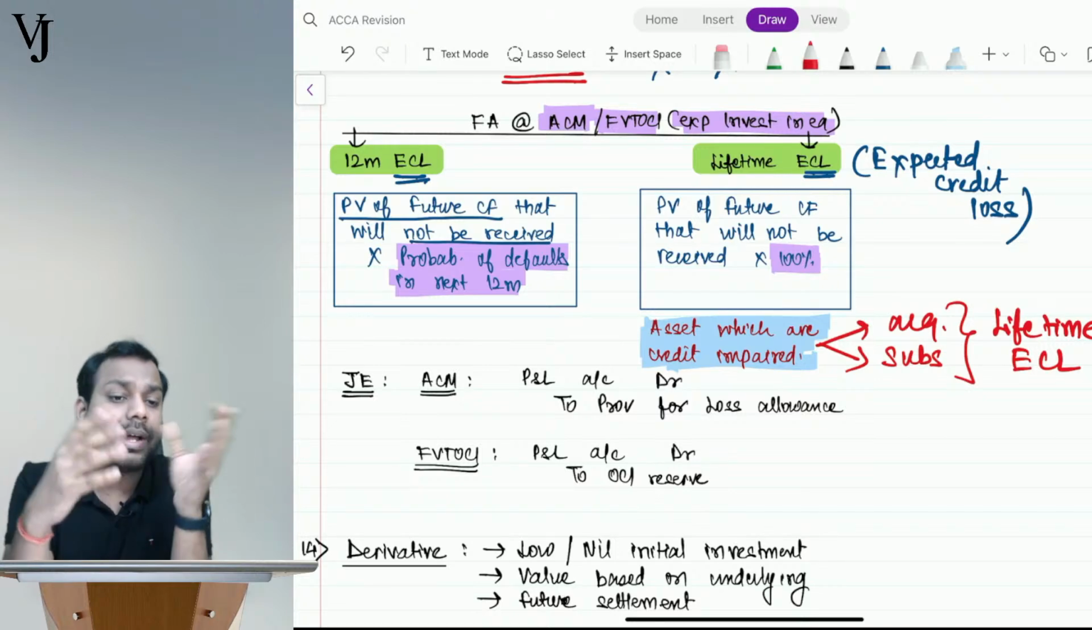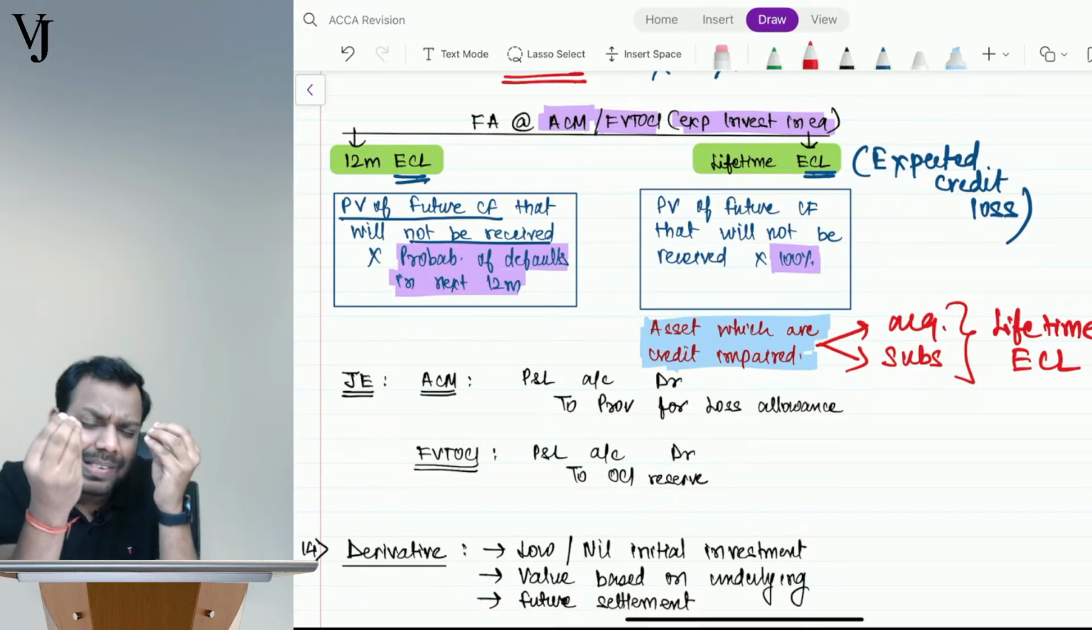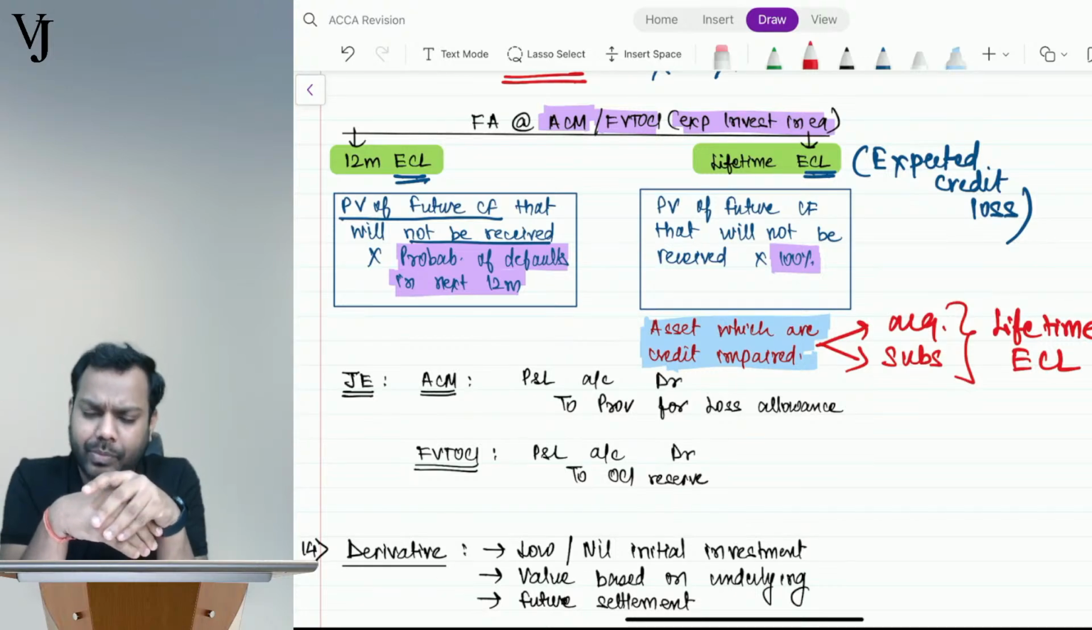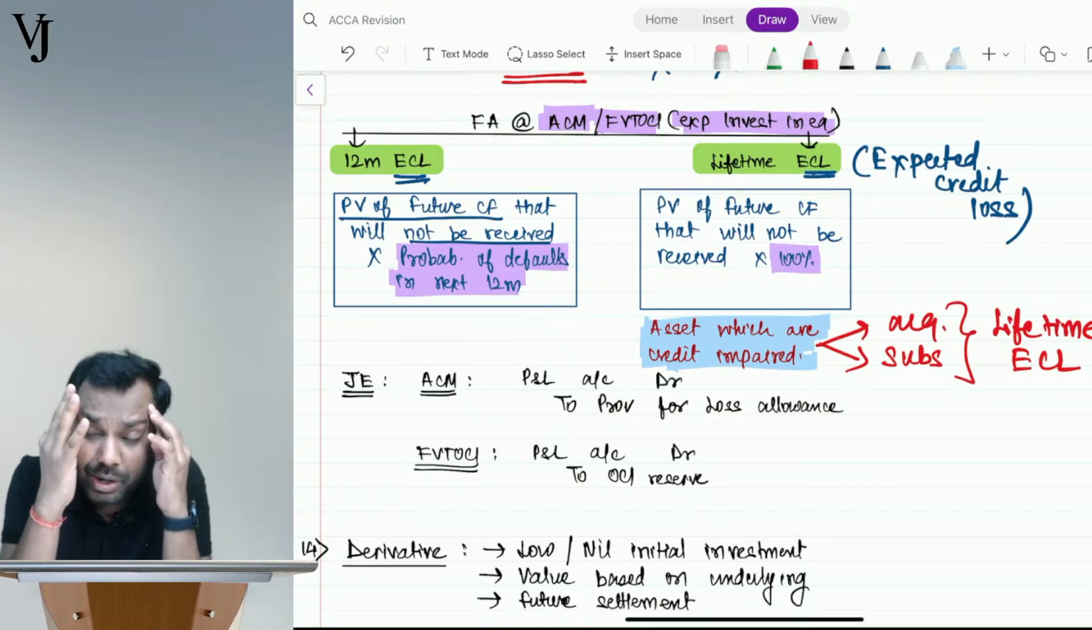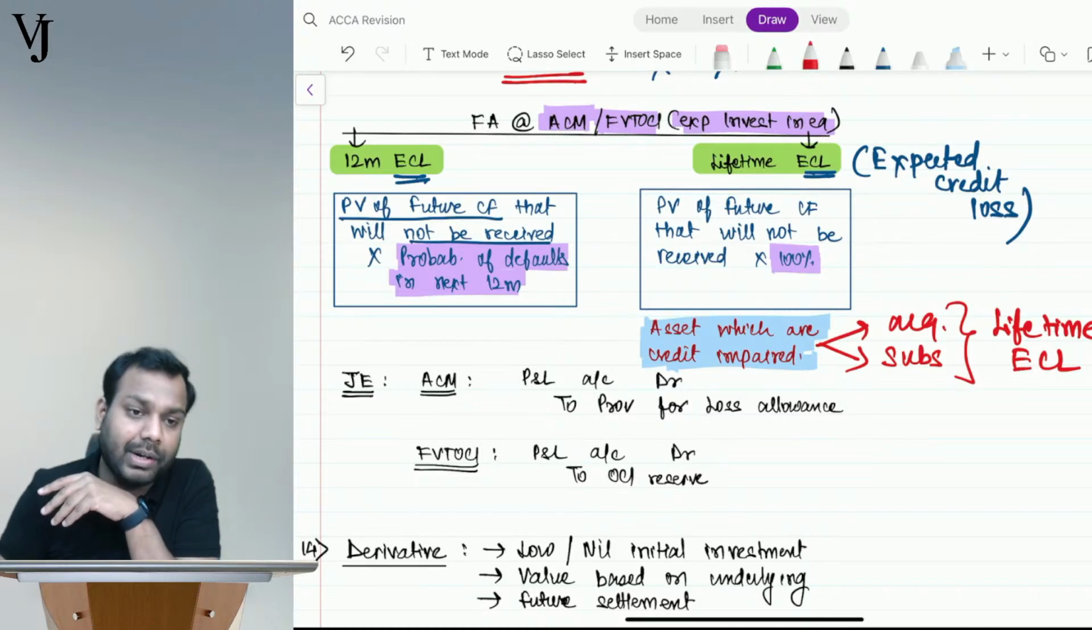Okay, the asset is not credit impaired. Okay, I just have, you can say, a very little doubt. Very little doubt. Okay, like remember that one. In NBFC we record a provision on standard assets also, right? We record provision on standard assets also, right? So that's what is here.